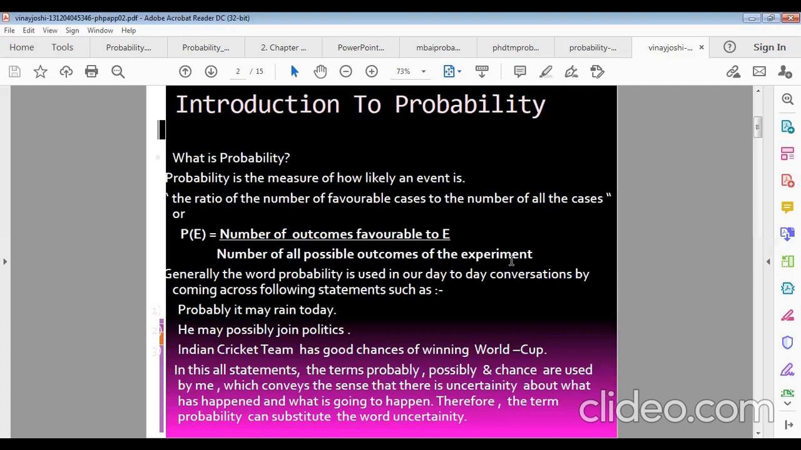Suppose we toss a coin. There will be two outcomes: one is head and another is tail. So what will be the probability of getting one head after tossing? The number of outcomes favorable to E, that means the event. After tossing a coin, how many heads are there? Actually one head. And how many total outcomes? Head and tail.